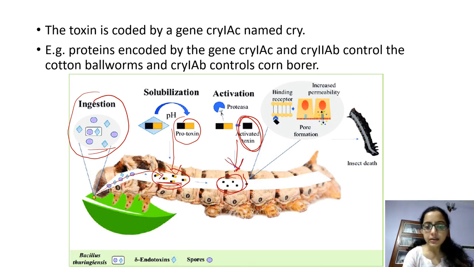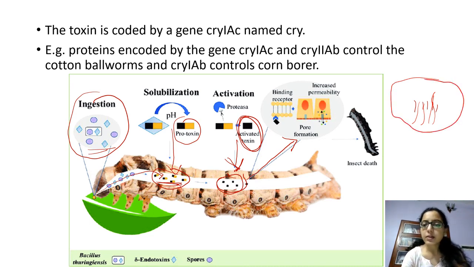Now this active toxin binds to the epithelial cells of the insect gut and causes pore formation in the epithelial cell. See, the pore is formed, and then water goes inside the cell and the cell gets swollen.